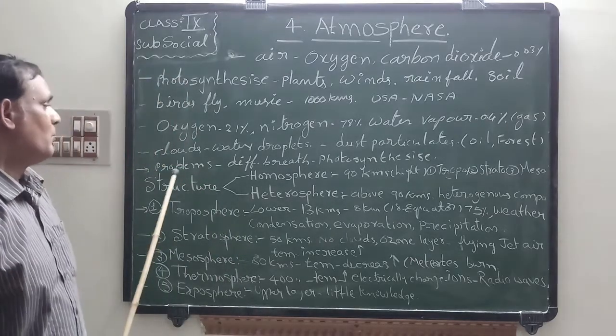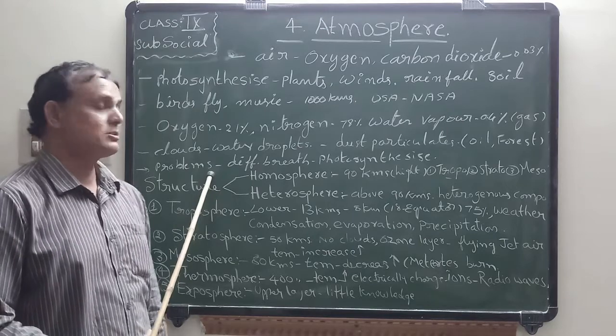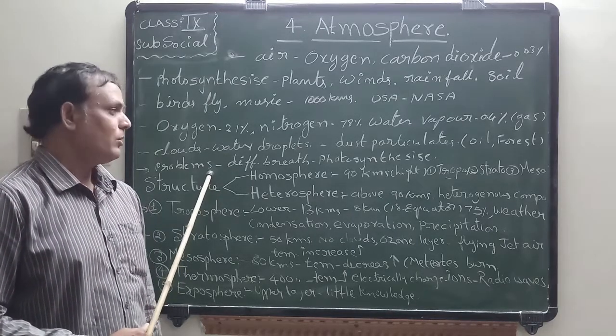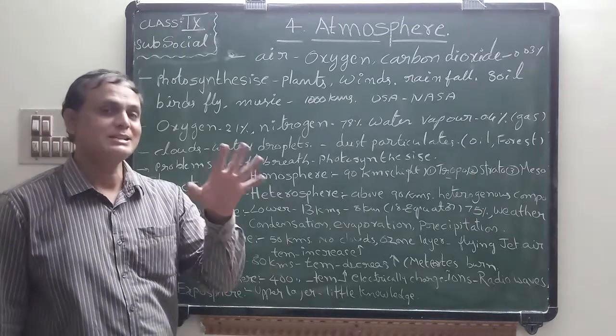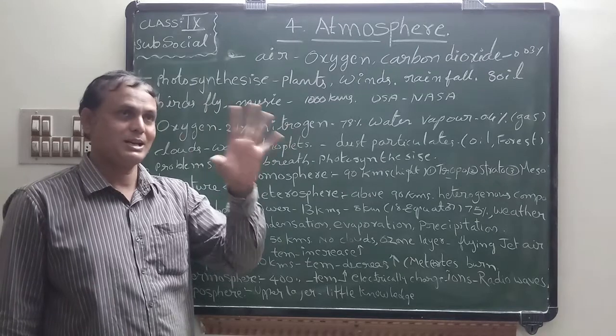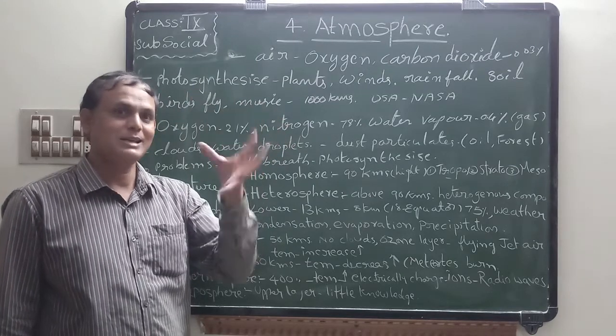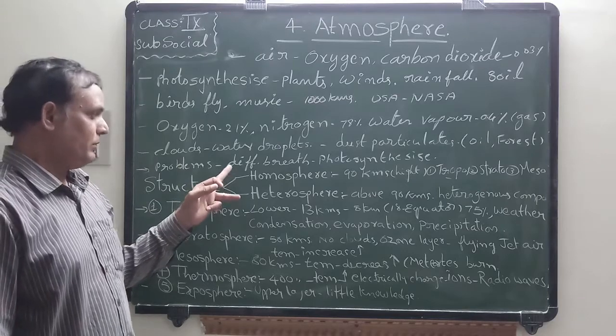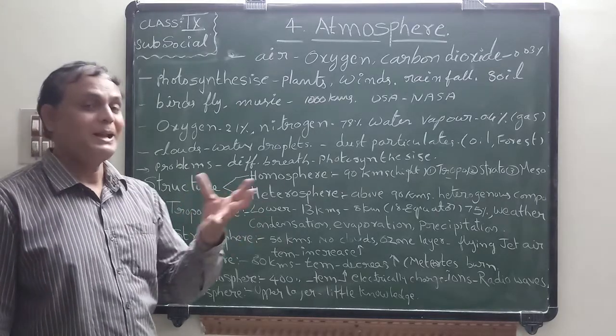Next, what are the problems of these dust particulates? Actually, at sunset and sunrise time we can see a beautiful, colorful picture in the sky. But this is very dangerous to plants.